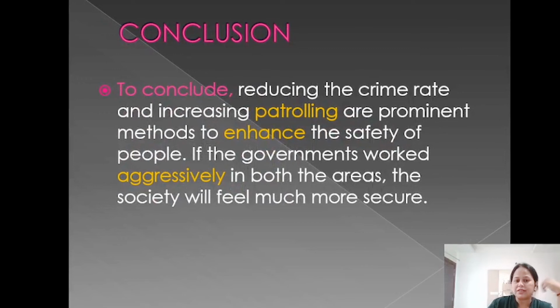So now if we talk about conclusion, then conclusion starts like, conclusion means what? Now finally, what is your opinion? Do remember, no new information in conclusion. You cannot add any new information in conclusion. You have to just repeat what you have said. So you'll start with to conclude, reducing the crime rate and increasing patrolling are prominent. Again, good vocabulary. Prominent means important, good, nice methods to enhance the safety of people.